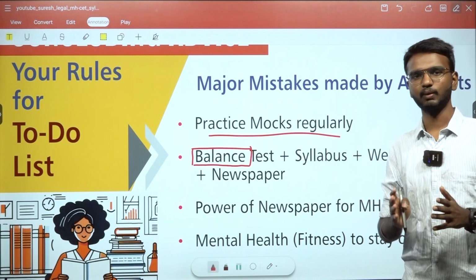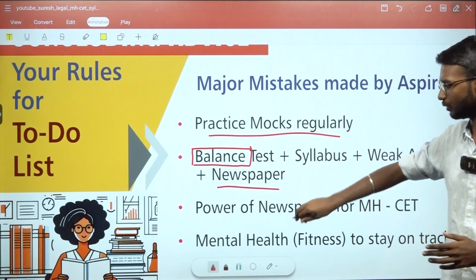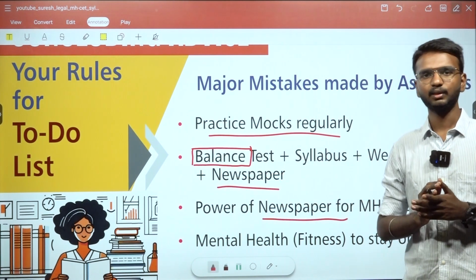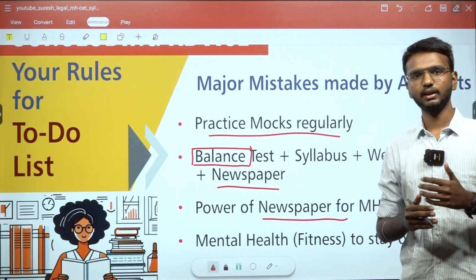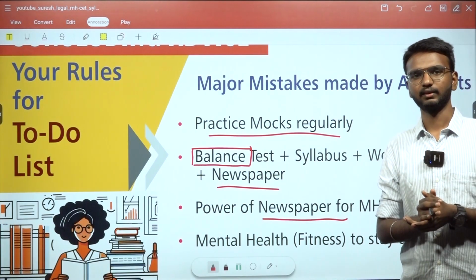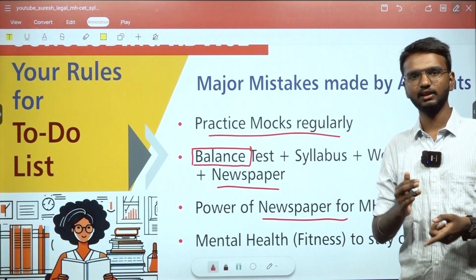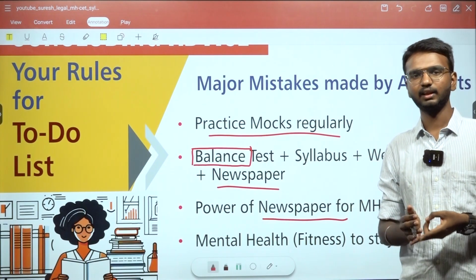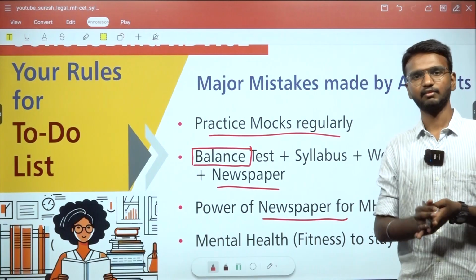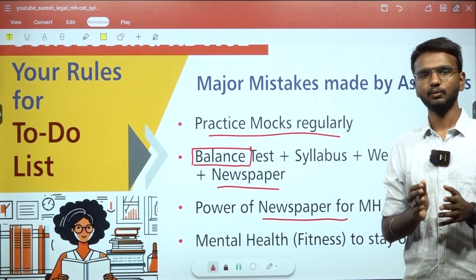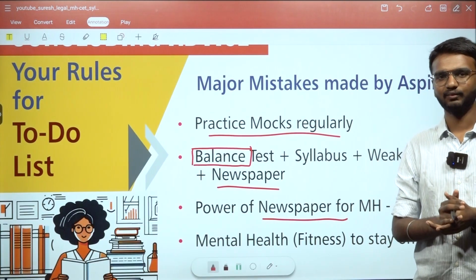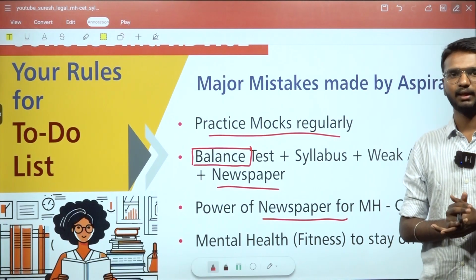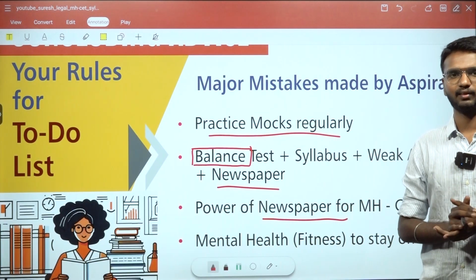And finally, the newspaper plays a very big role in the MH CET exam. It does not play a role only in the current affairs or GK part. It actually boosts your reading speed in the English section, critical reasoning and logical reasoning section, and even the legal reasoning section. So don't underestimate the power of the newspaper, which many past law aspirants of MH CET have done.